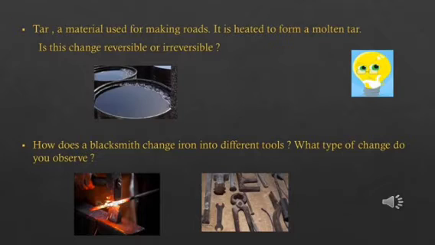Now the question is, once the metal becomes soft on heating, does it turn into the solid iron piece again? Does it become hard again? So is it a reversible change or irreversible change? Yes, it is a reversible change because the metal, that is iron, once it is heated, it becomes soft, but again on cooling down, it becomes hard or solid. So, it is a reversible change.